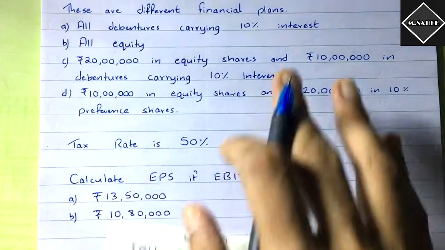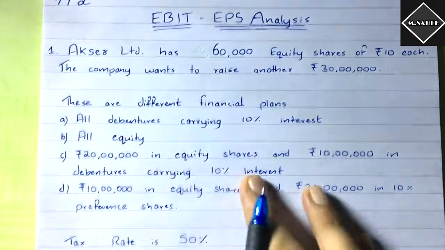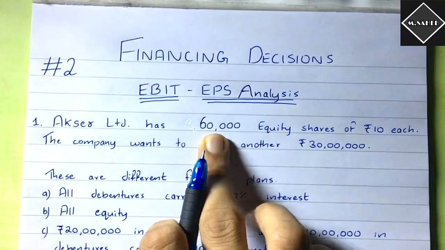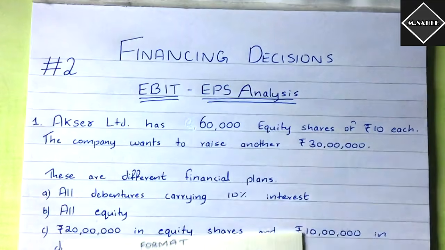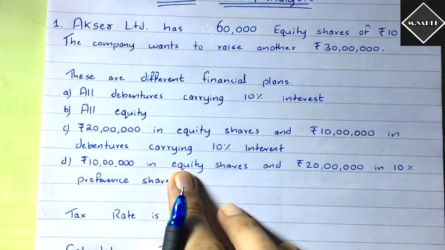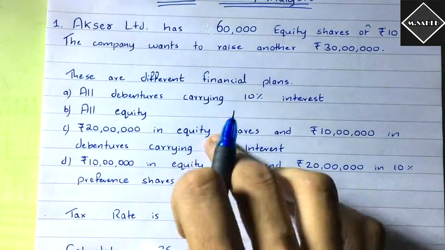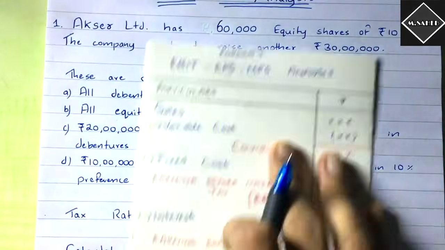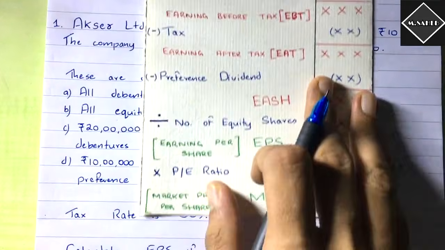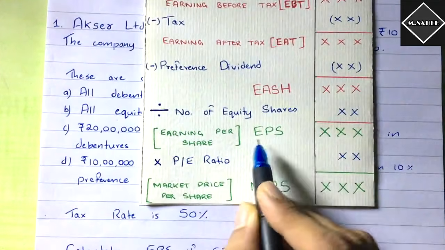Okay, you understood the question, right? We have got 4 different plans. The tax rate is 50%, and we have already got 60,000 equity shares, and we have to raise 30 lakhs from each of these plans, right? Each of these plans we are raising 30 lakhs funds only, but we have to choose which is the best capital structure. So that is why we had to do EBIT-EPS analysis and choose the best capital structure which has the maximum earning per share.